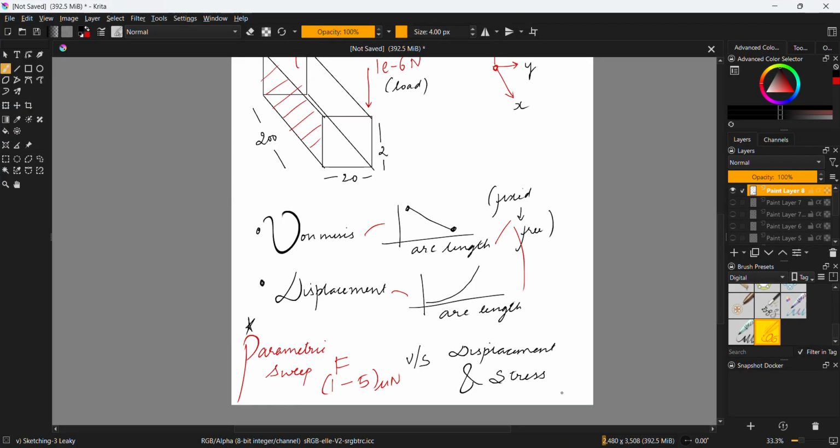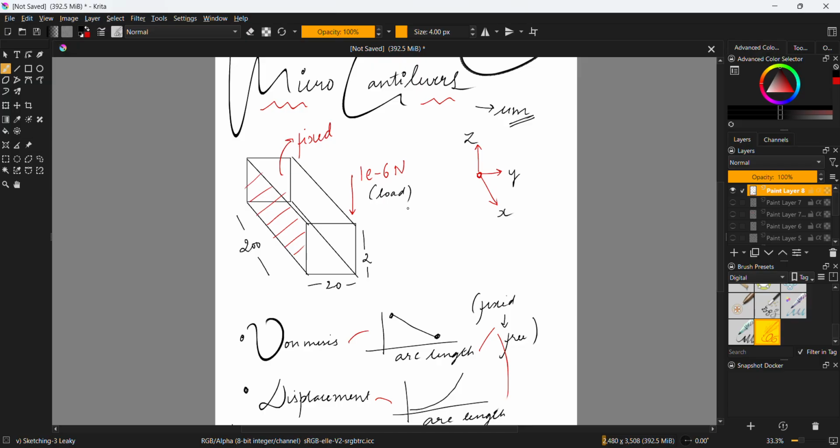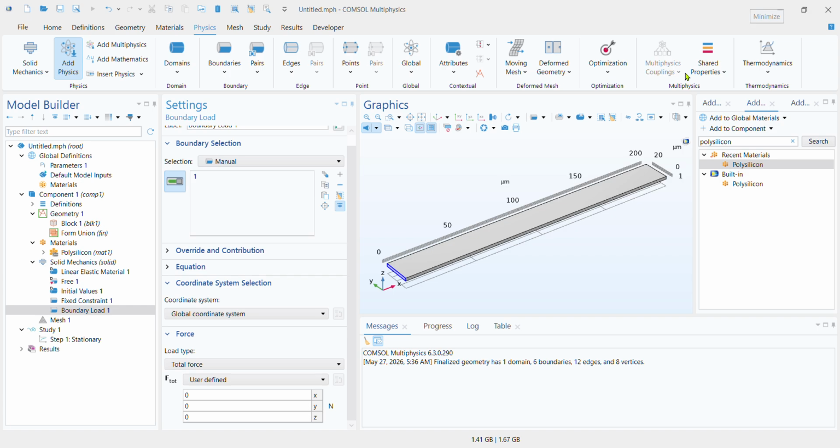The way to do that, if you see how I've depicted force here, is 1e minus 6. This is the scientific notation to depict 1 micronewton. What this is implying is 1 times e to the power negative 6, essentially 10 to the power negative 6. So this is what this specific line is depicting. And usually in COMSOL you have to write this in scientific notation like I've written here, so it's always nice to be familiar with that notation.